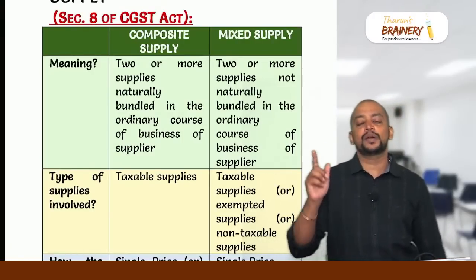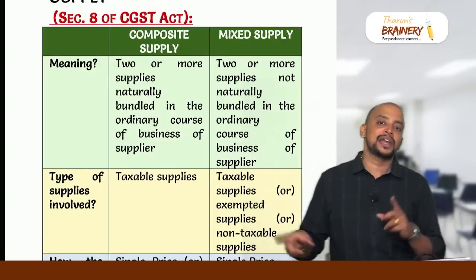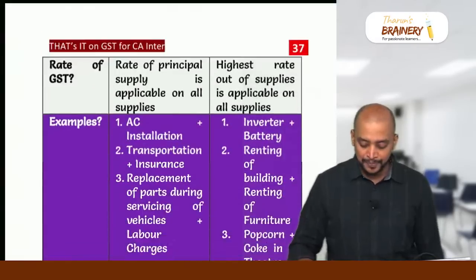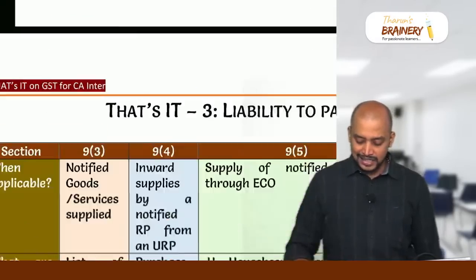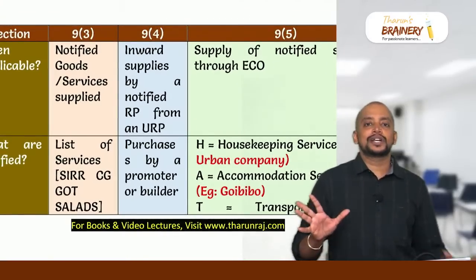If it is composite supply, whatever is the rate of principal supply, that will be applied on the entire transaction. If it is mixed supply, whatever is the highest rate, that will be taken and applied on the entire transaction. And then next, we have 9(3), 9(4) and 9(5). So you need to know what is that 9(5).